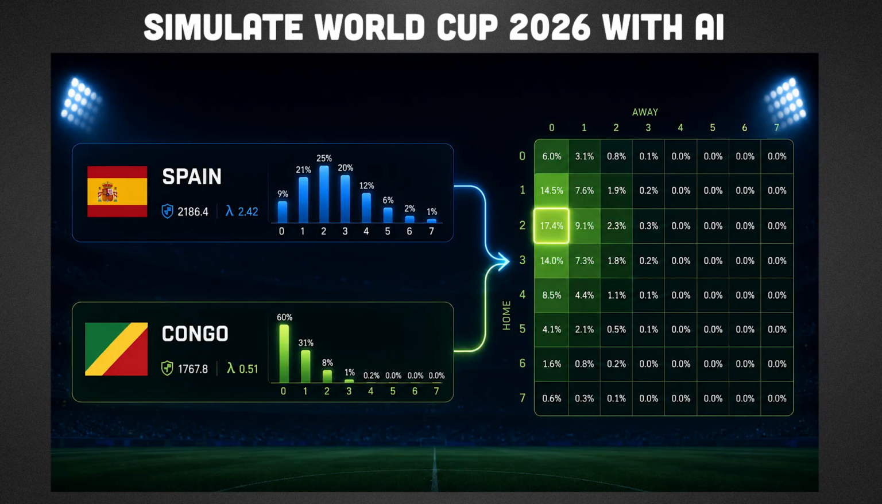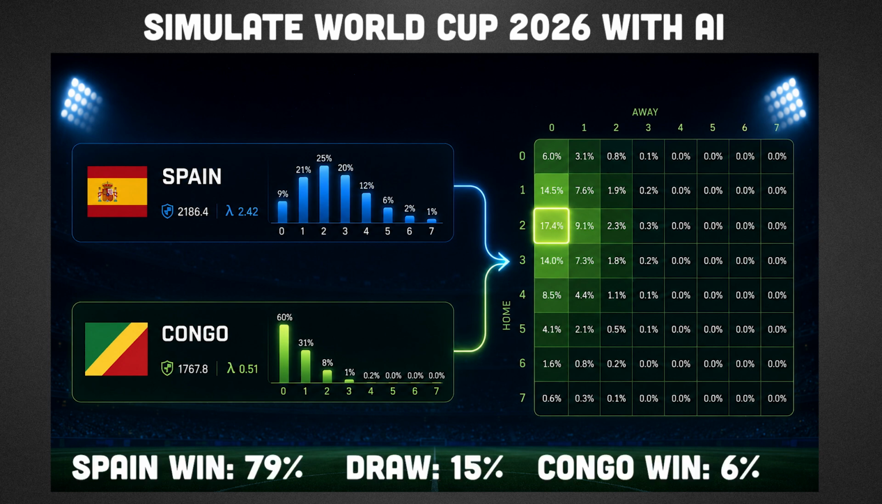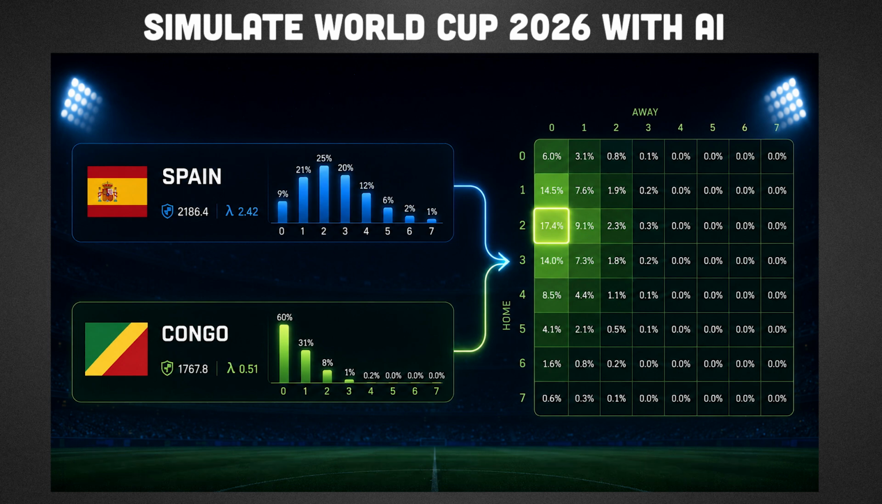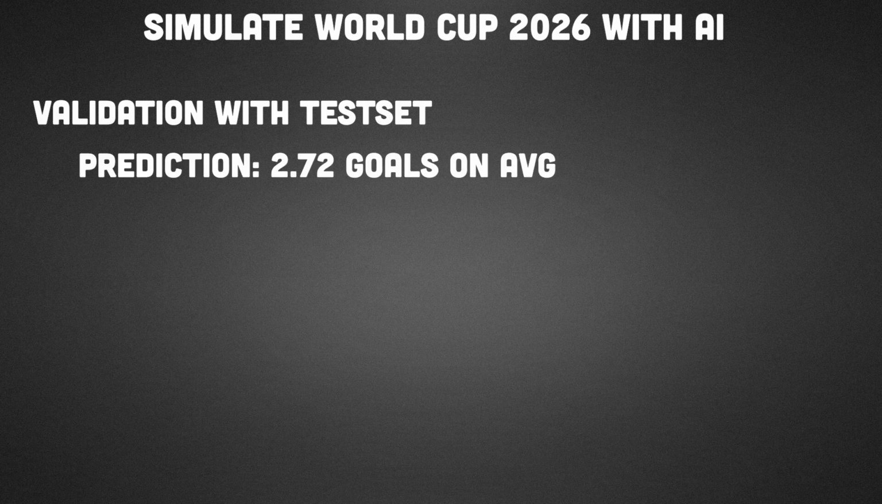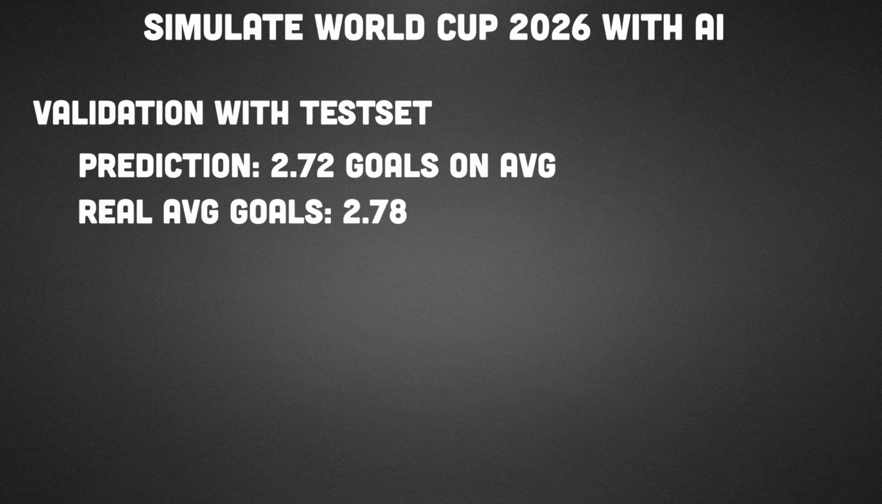Goals roughly follow a Poisson distribution, so each team gets its own little spread. How likely 0 goals, 1 goal and so on are, and we multiply them together. So Spain wins about 80%, draw 15% and Congo wins roughly 6%. And the single most likely result is 2-0 for Spain. Before trusting our model we have to test it on matches it had never seen. So on average it predicts about 2.05 goals a game and the reality was 2.78, so it's pretty well calibrated.